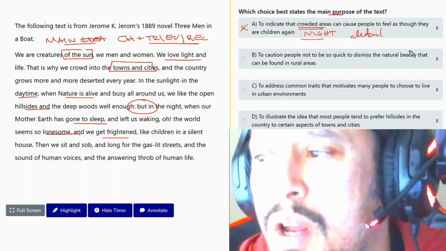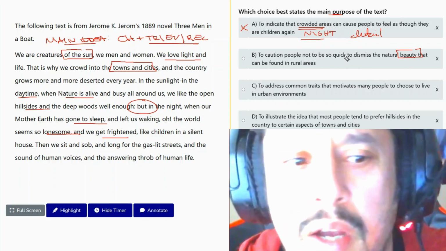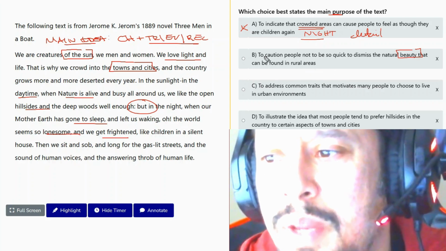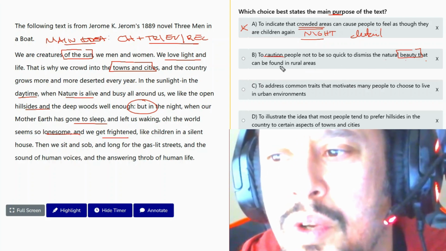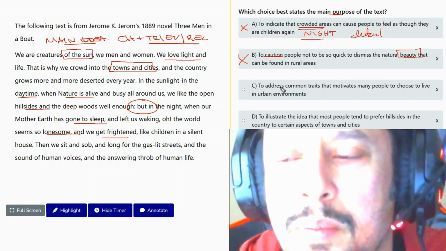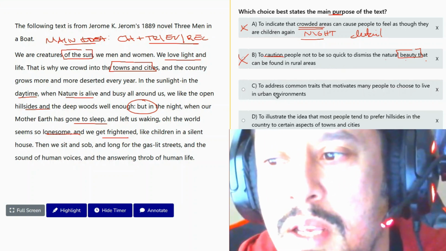I mean, are we talking about beauty? Are we talking about light? Are we talking about where we live? Are we talking about why we live there? So it's not really cautioning people to dismiss the natural beauty that can be found in rural areas. This is, again, not the purpose, nor is it the intention. Answer C,